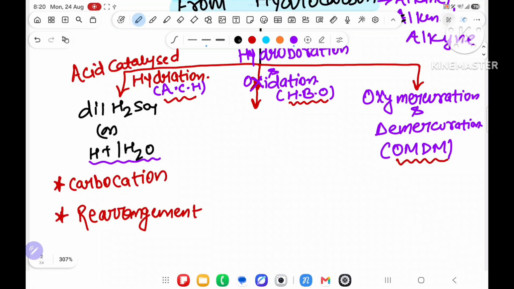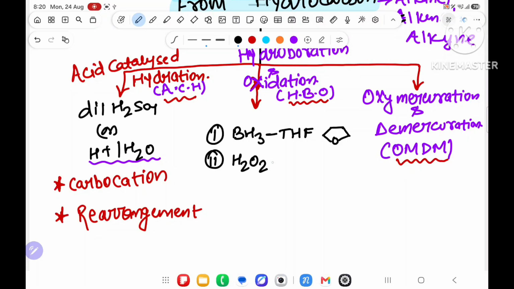Now over here, second reagent we have is hydroboration oxidation. For hydroboration oxidation, the reagent we will use is first BH3 in presence of THF. THF means tetrahydrofuran. This is the structure, tetrahydrofuran. Plus second reagent we will take H2O2 in presence of NaOH.